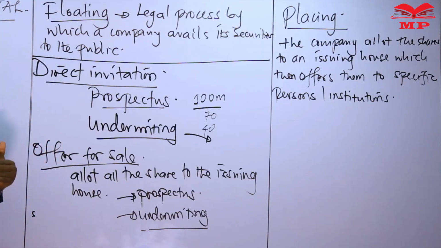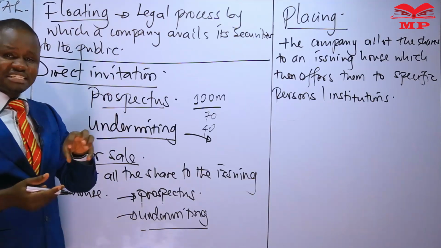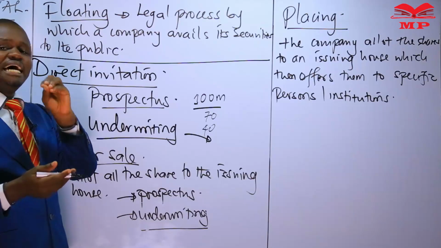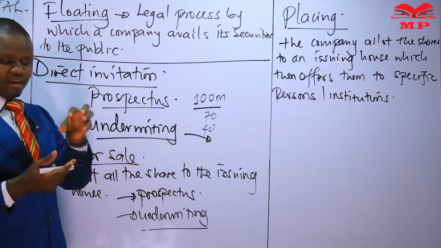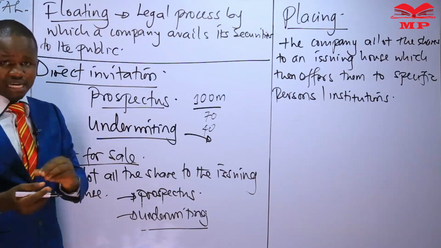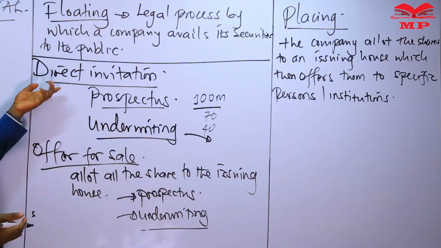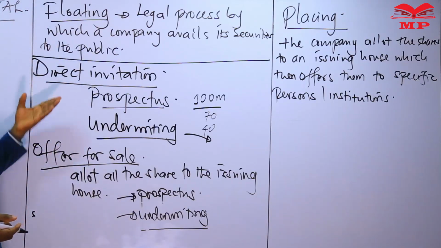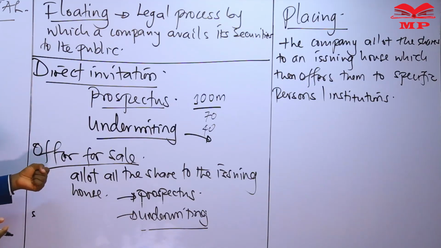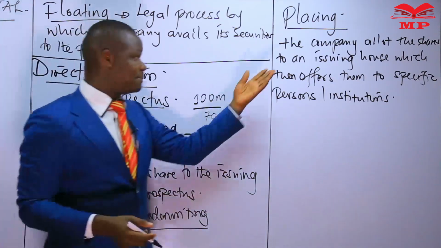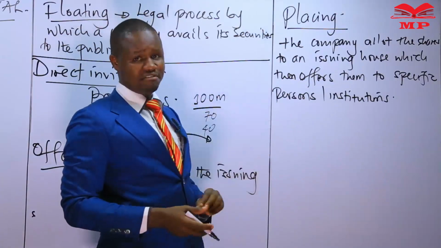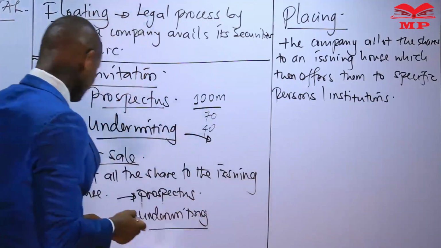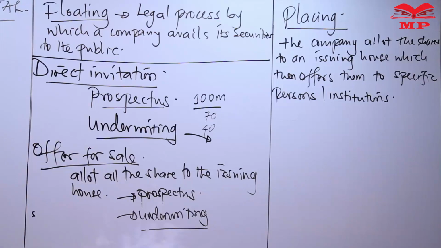Now, these two methods will be the preserve of public companies because the public is involved. As you will already be aware, private companies by their articles restrict, actually prohibit, the invitation of the public to subscribe to their securities. So they cannot do a direct invitation or an offer for sale. But a placing option is available for them because the public is not being invited directly. Now, we have these other options available.